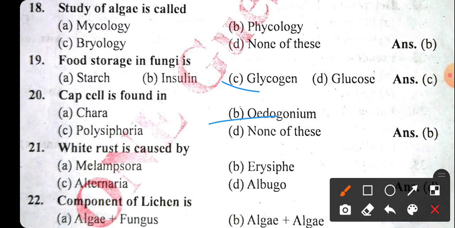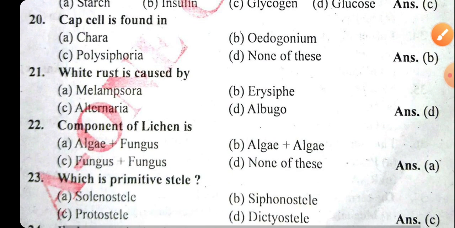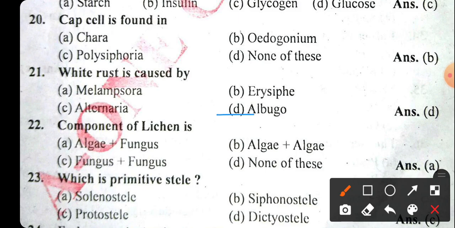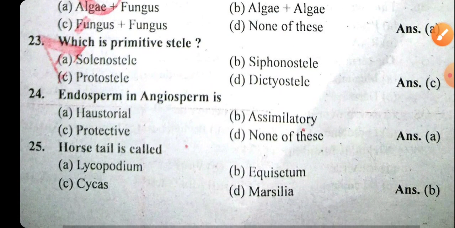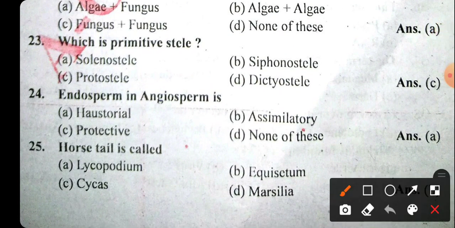The cap cell is found in the Oedogonium. Wheat rust, sorry, there is a typing mistake, that is white rust. White rust is caused by Albugo, option number D. Components of lichens are, we know that lichens are mainly made up of algae and fungus. Here the right answer will be option A, algae and fungus. Which is the primitive stele? The right answer will be the protostele, the primitive type of stele present in plant bodies.